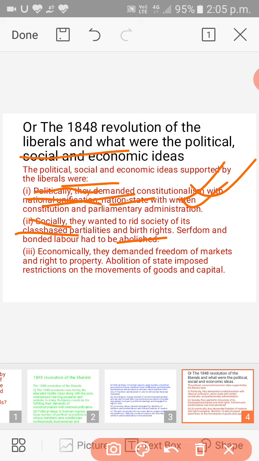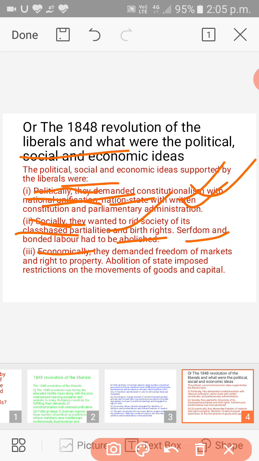We have found there the class had been divided into three categories: nobles or nobilities, the clergy, and the last one, commoners or the common people. So they wanted to free them, and some people were slaves, enslaved and used by others. So all these things were eliminated from society after the 1848 revolution of the liberals.